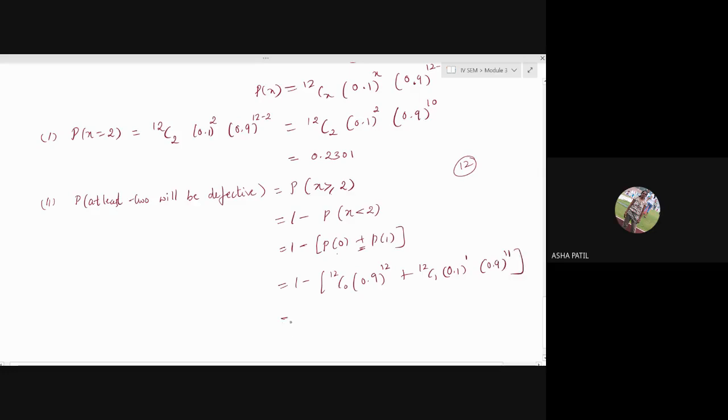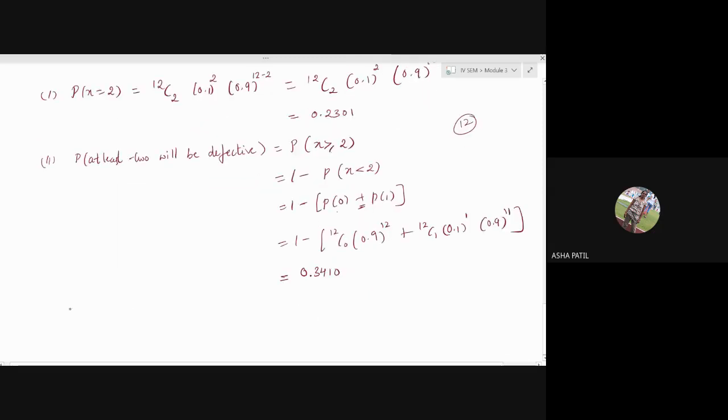See what answer you'll get here. At least 2 will be 0.3410 total. 0.3410. And you should never get negative answers here. Probability, each value should be greater than or equal to 0 only.